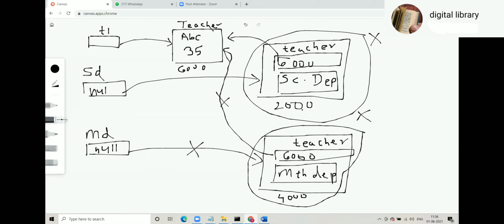Even if the science department goes, will this teacher go? No, because T1 is there. As long as T1 scope is there, this teacher object will stay in memory. So even if the parent dies, the child does not die; the child stays and can work for some other parent. This is aggregation. So you have to prove it like this using your code.